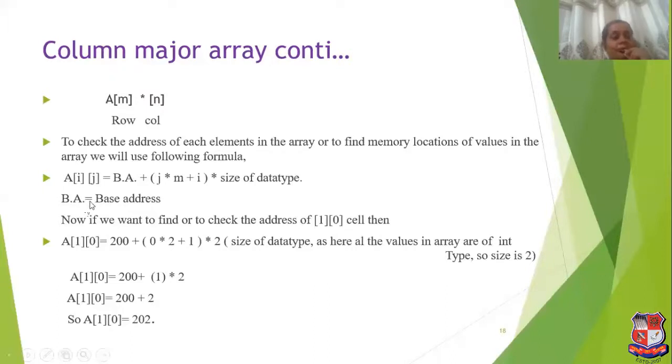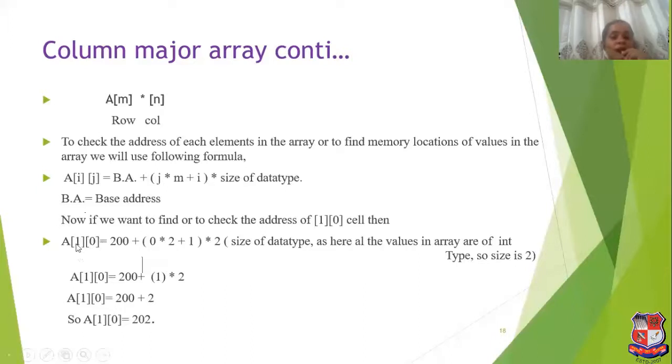BA is the base address, which we have represented over there. Now if we want to check the address of 1,0, we will put the values of i, j and m in the above formula.